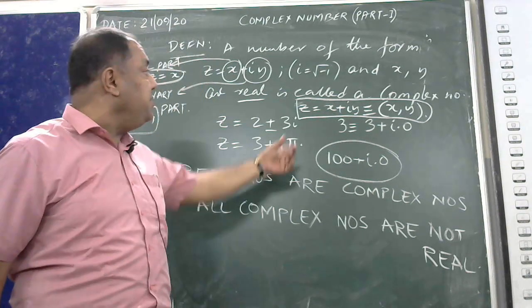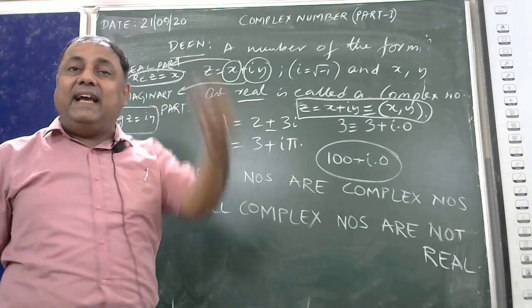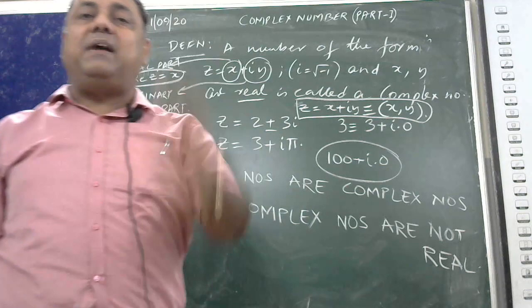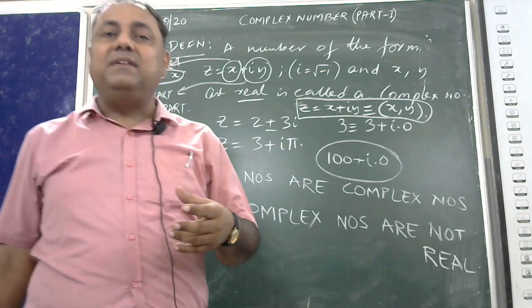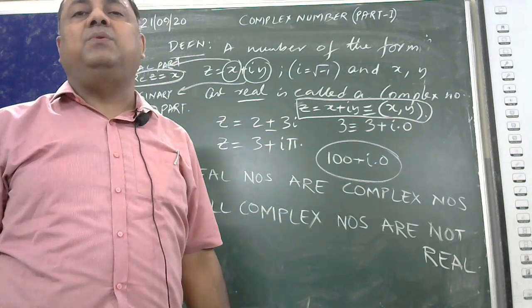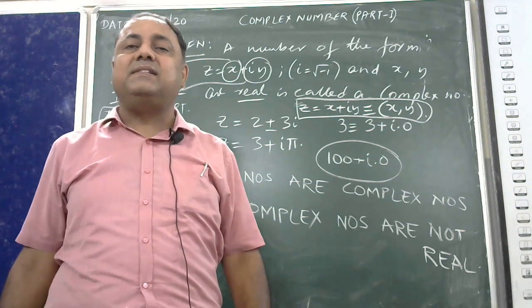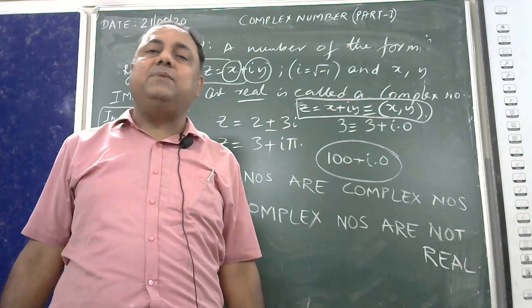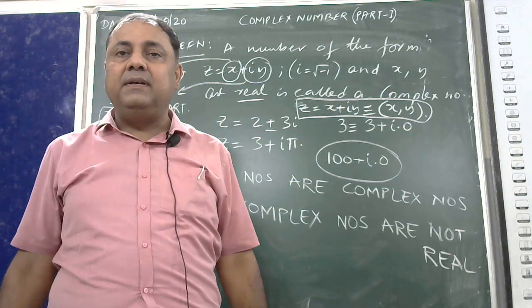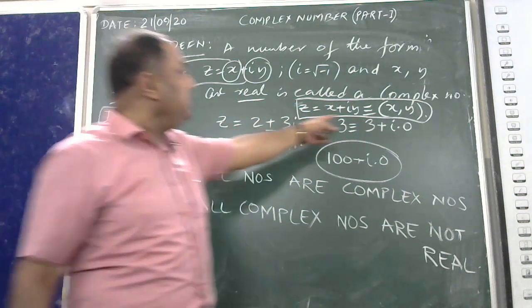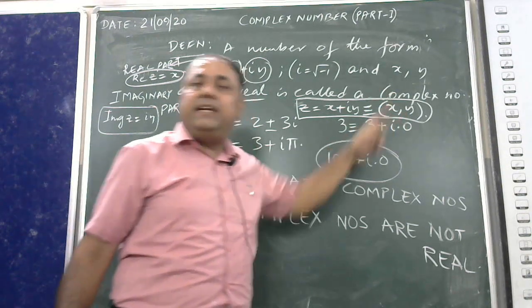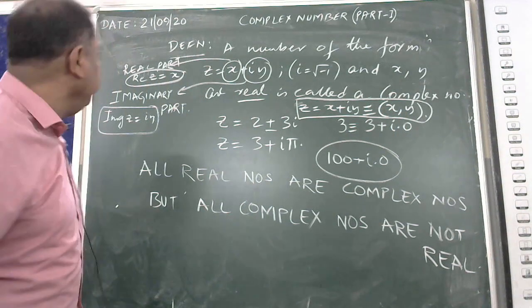There is a new condition here that any complex number of the system can be expressed graphically also. I can express z is equal to x plus iy graphically. So therefore, if I write it in this particular form x comma y, how do I express this graphically?